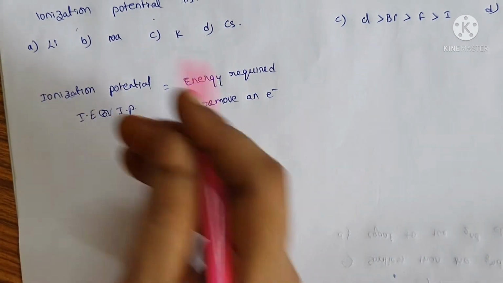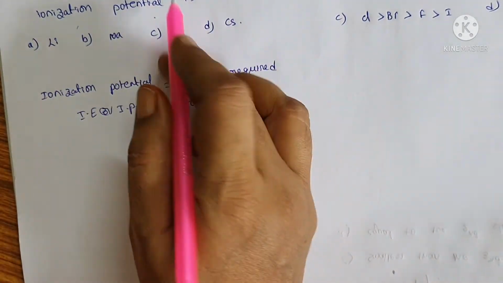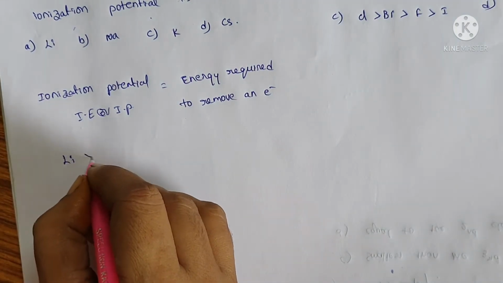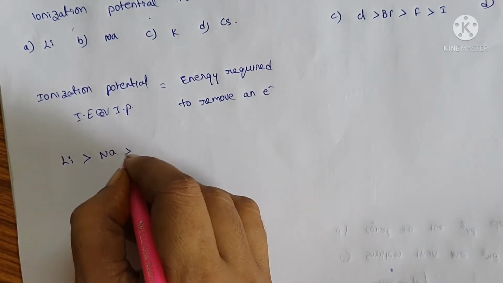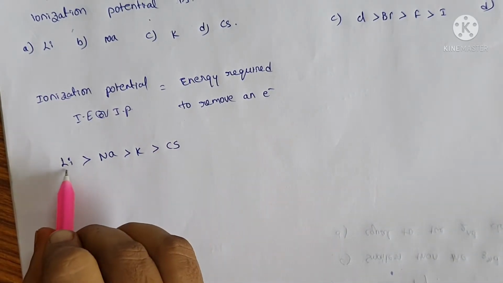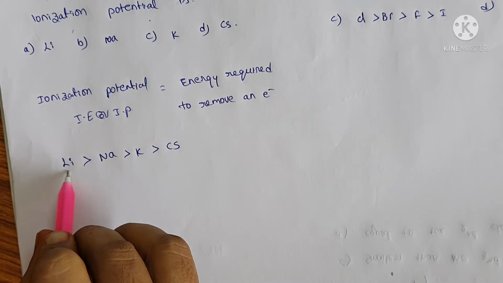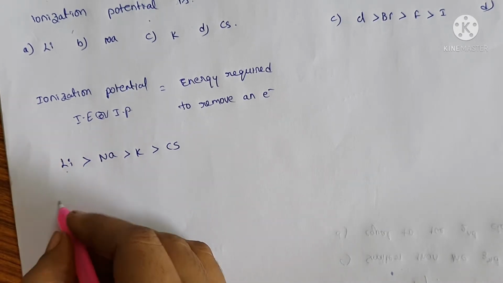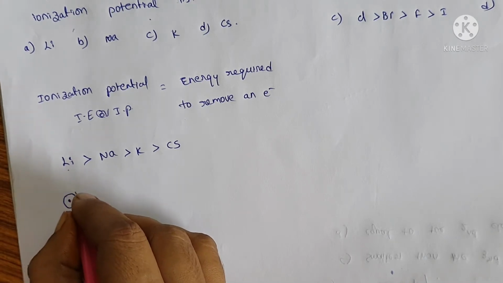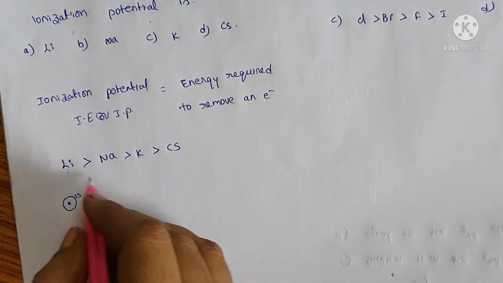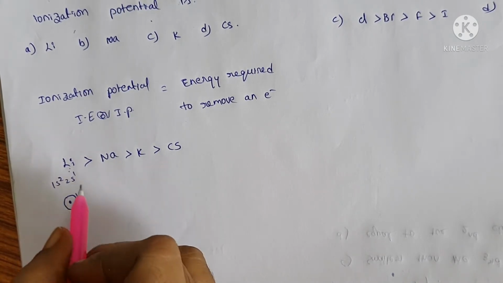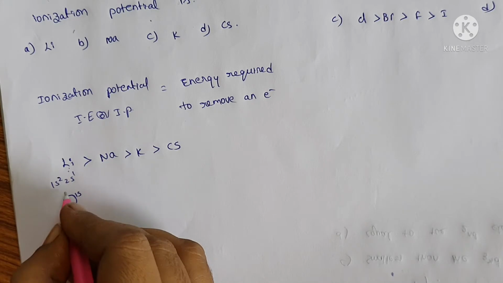What happens? Actually, the highest is lithium, compared to sodium, potassium and cesium, because lithium has the lowest atomic number. Because of the lowest atomic number, the configuration for lithium is 1s2, 2s1, because the atomic number is 3.